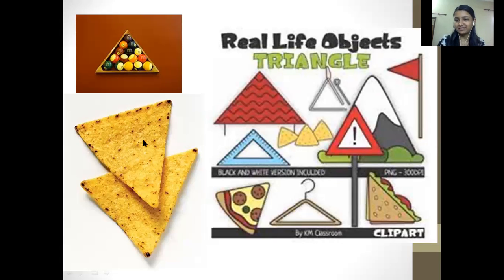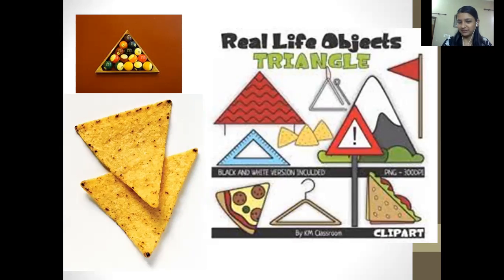Chips, you might have tasted them. It is Marangles, or other kinds of chips are also available in this shape now. Then you might notice a pyramid type structure here. There are mountains of triangular shape, and bells are there. Also, the hanger I already showed you. Sandwiches you always eat. Have you ever thought about these examples when I gave you time to think about it? I hope you might have.